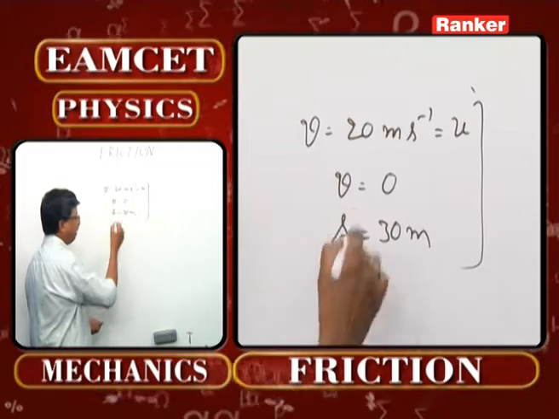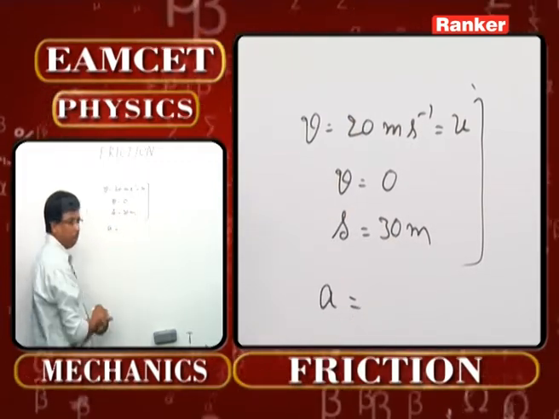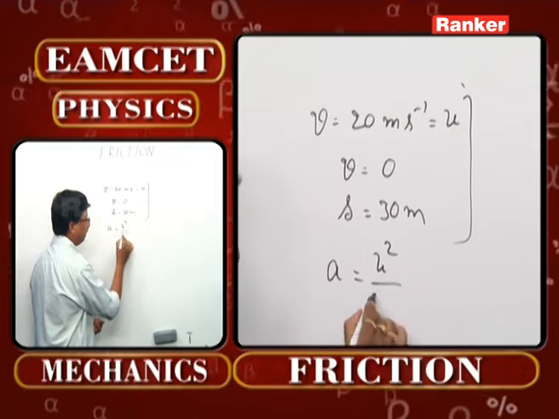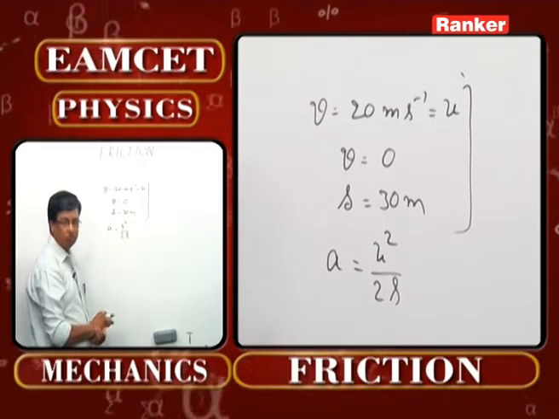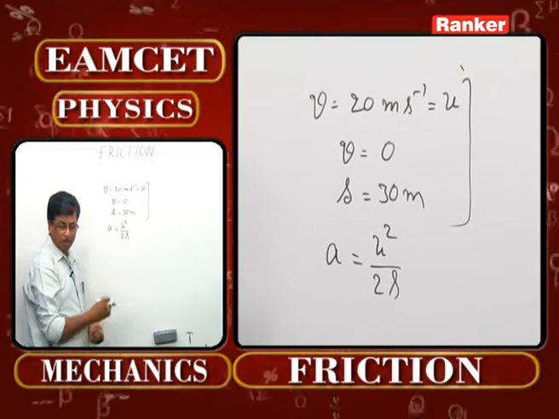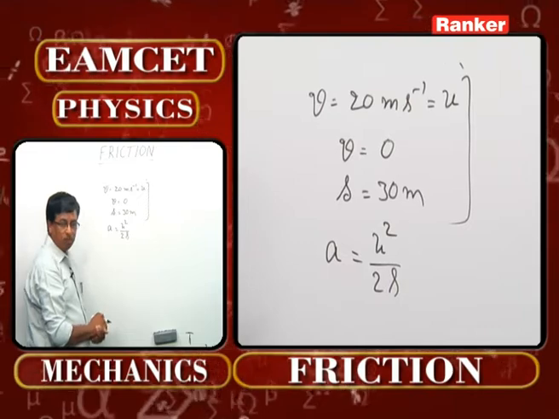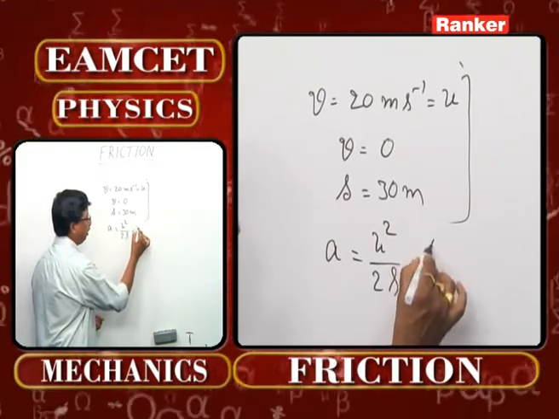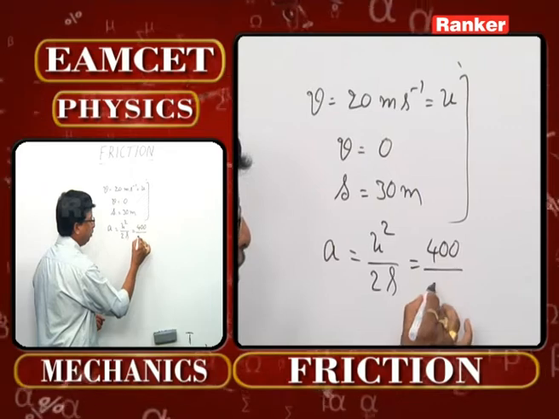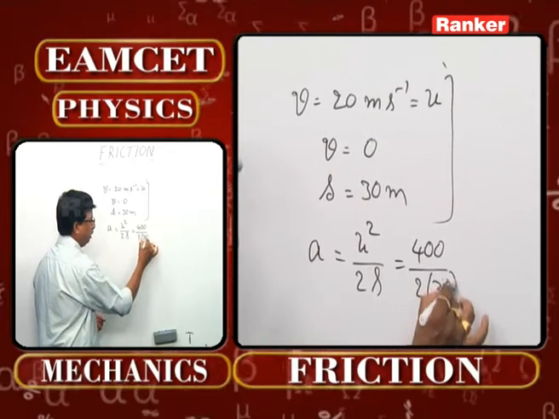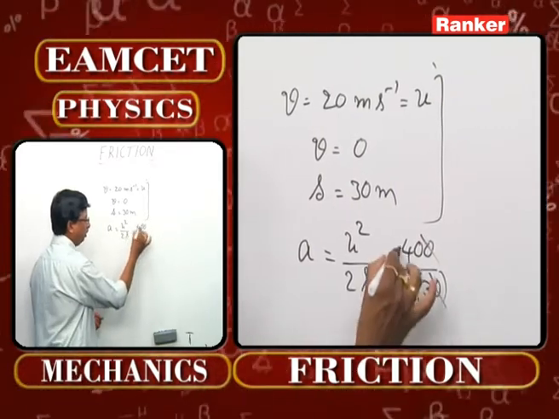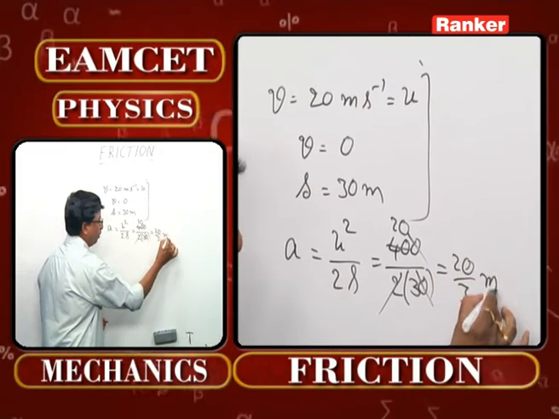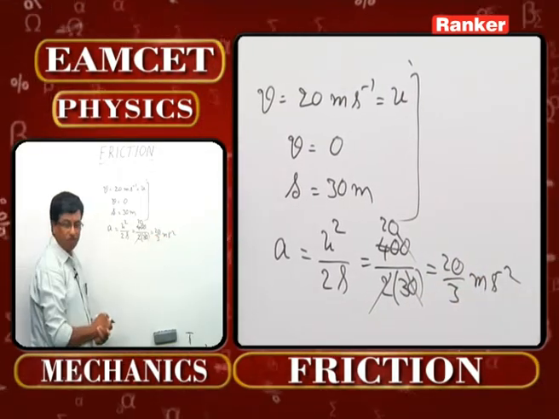So with this data, from kinematical equations, using v square minus u square is equal to 2as, you can write a as u square by 2s, which becomes 400 by 2 into 30. This 0 you can cut off. This one cuts off 20 times. 20 by 3 meter per second square. That's the value of acceleration.